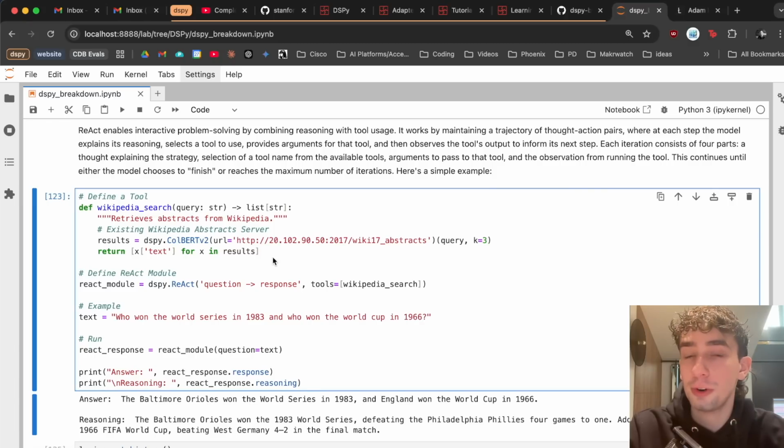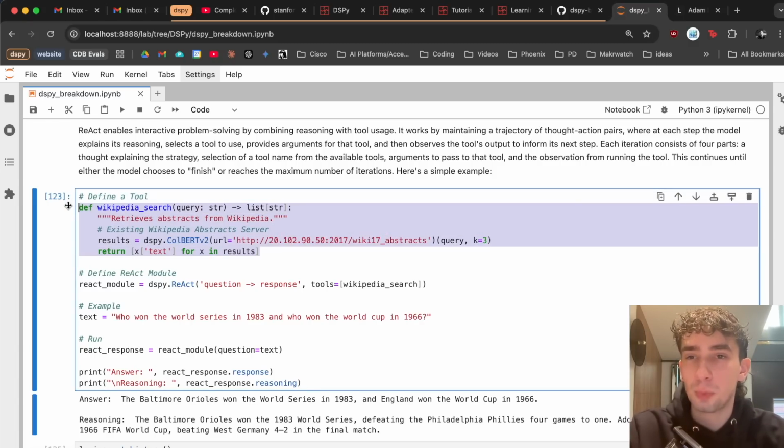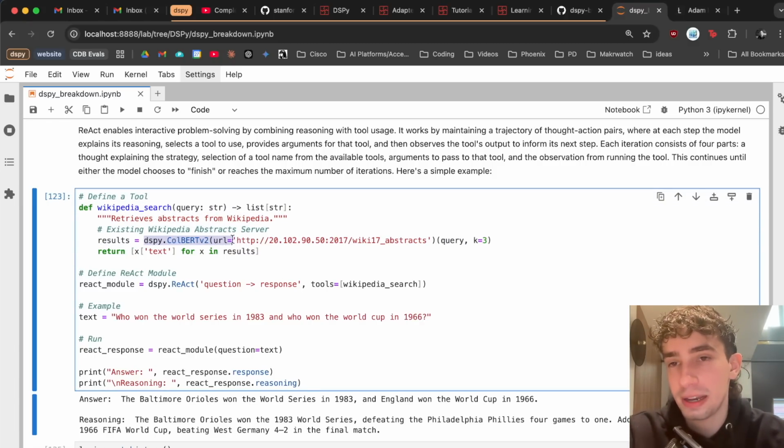So for a very simple response, we have this Wikipedia search tool, which DSPy actually also has built into their package for some reason, but you can have any sort of web search tool or what you want. Essentially, this search tool is going to take in a string query and return a list of strings from Wikipedia abstracts.